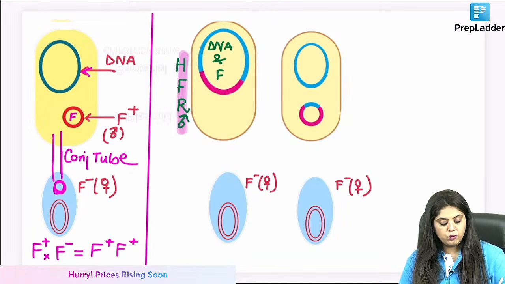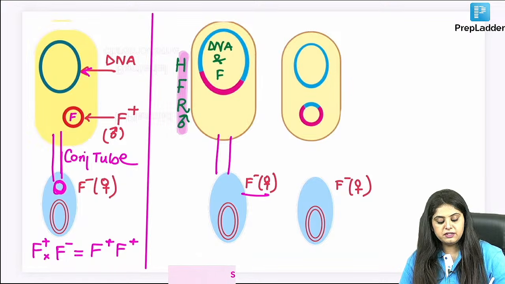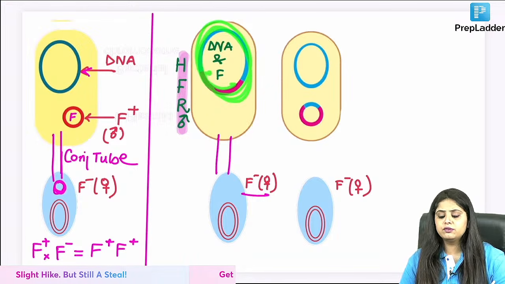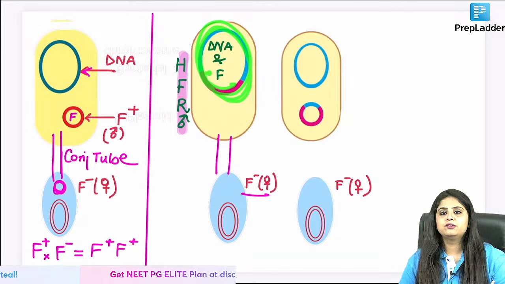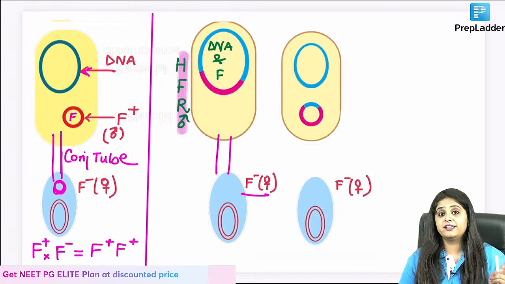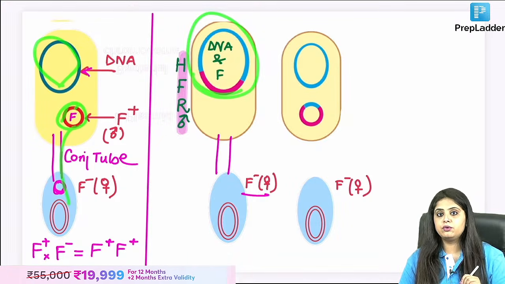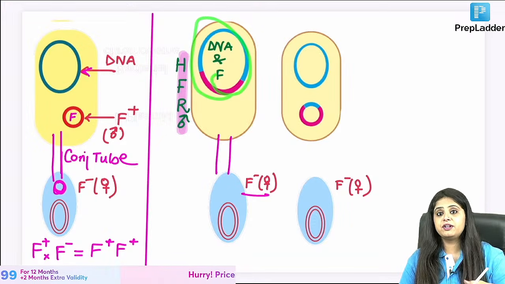Now imagine this wants to go and have a conjugation with a female, F negative. Do you think anyone in a relationship is allowed solo travel? No ma'am, not allowed solo travel. They will have to travel together as a couple. Till the time they were solo, they were allowed to travel. Now they are a couple, so they will have to travel together.